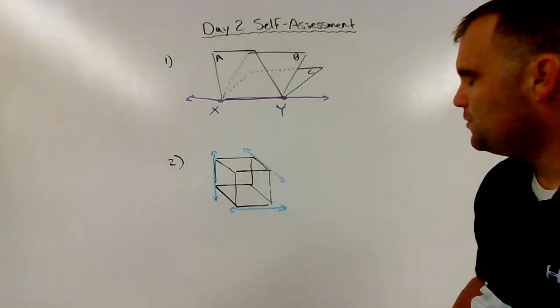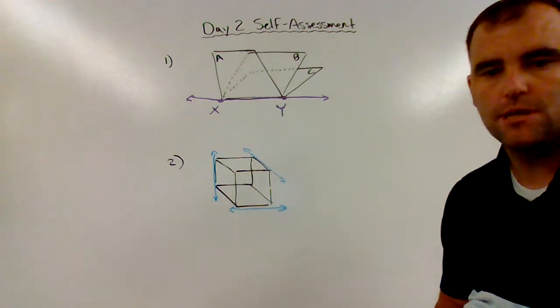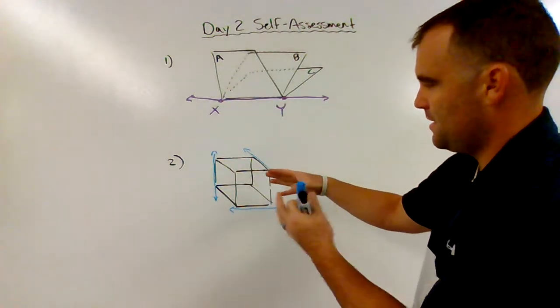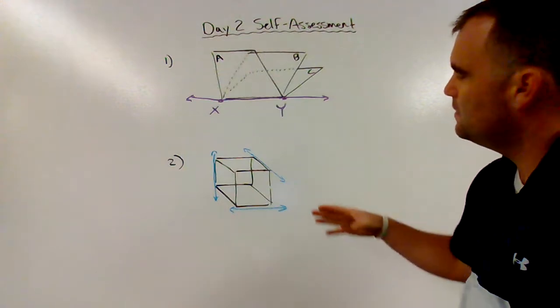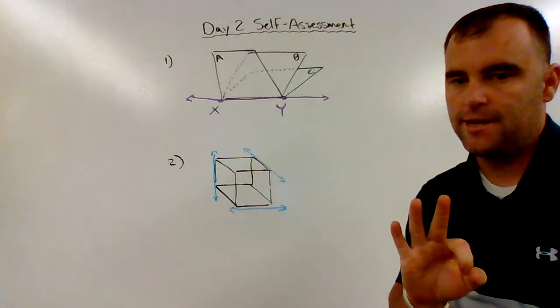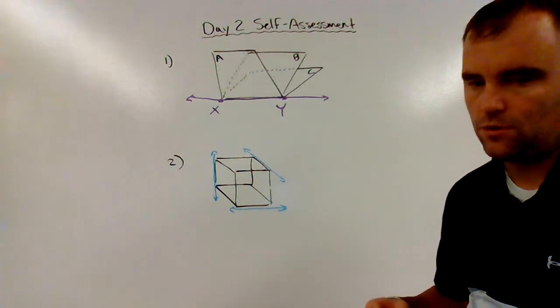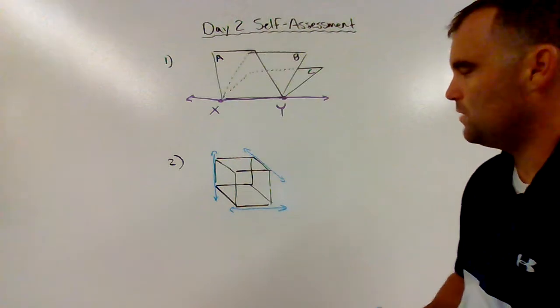All right, for number 2, you guys were looking at these intersecting planes. Okay, so sometimes it helps to kind of work with a cube looking thing. But anyways, this is kind of like 1, 2, 3, 4, 5, 6 planes all intersecting. All right, now you had to draw 3 lines that were not parallel, but also did not intersect. And you learned today that that was called skew. Okay, these 3 lines, these are skew lines.